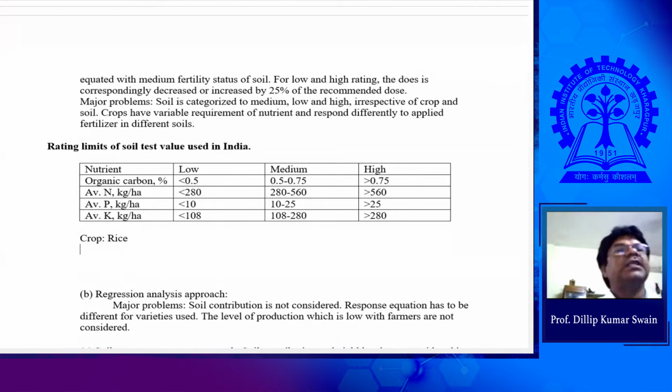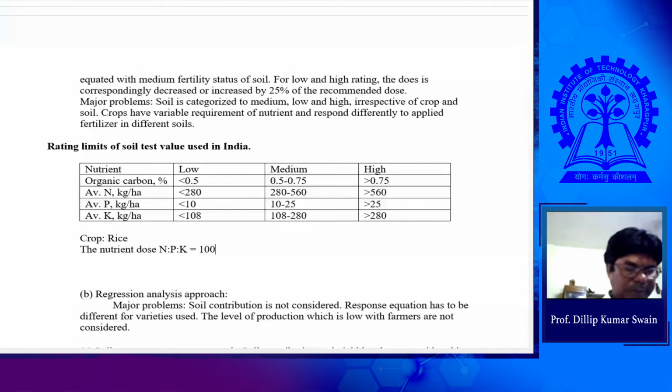We usually give the recommendation for the macronutrients, the three major nutrients: nitrogen, phosphorus and potash. The nutrient dose, nitrogen to phosphorus to potash, is equal to